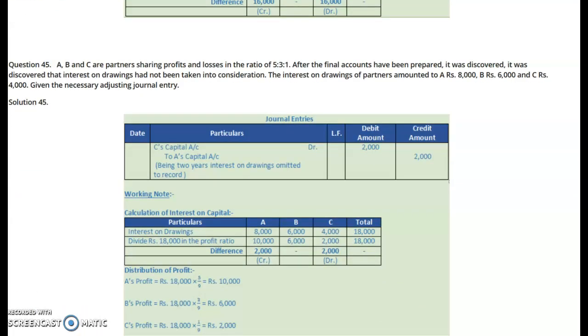Let's understand one more example. A, B and C are partners sharing in the ratio of 5:1. After the final accounts have been prepared, it was discovered that interest on drawings had not been taken into consideration. Interest on drawings amounted to rupees 8,000, 6,000 and 4,000. नोट करें ये 8, 6 और 4,000 to be taken from the partners and it is the income of the firm. Interest on drawings to be debited to them here.